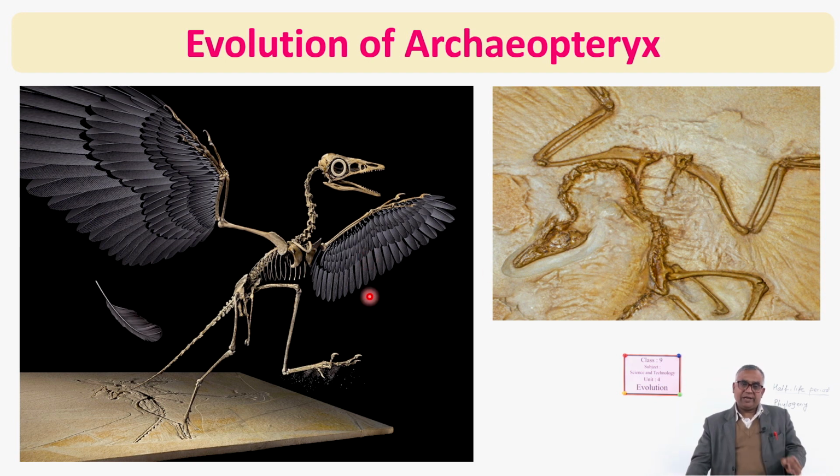Just see here that Archaeopteryx shows characteristics of both birds and reptiles. Like birds, see here feather, beak. Like reptiles, a muscular tail, and here are also claws.